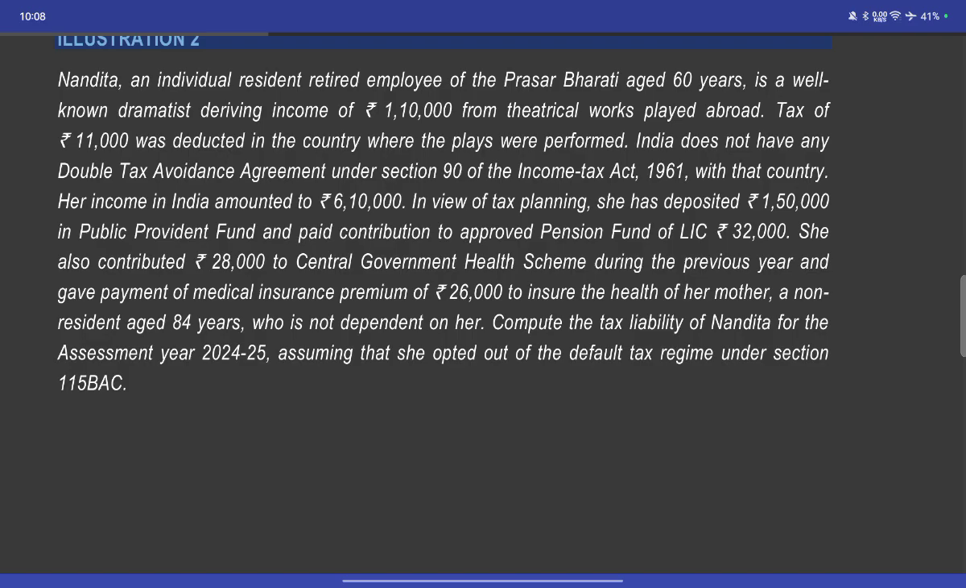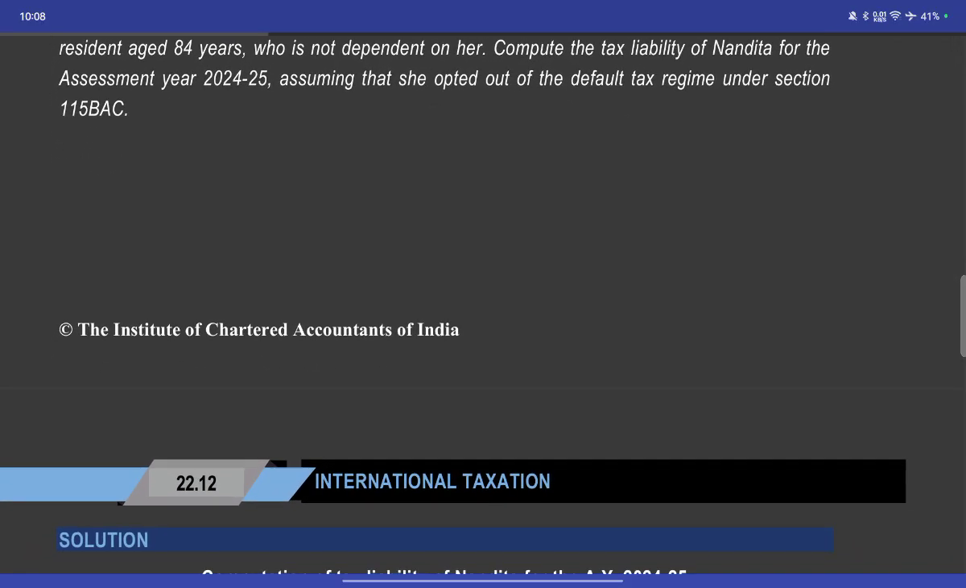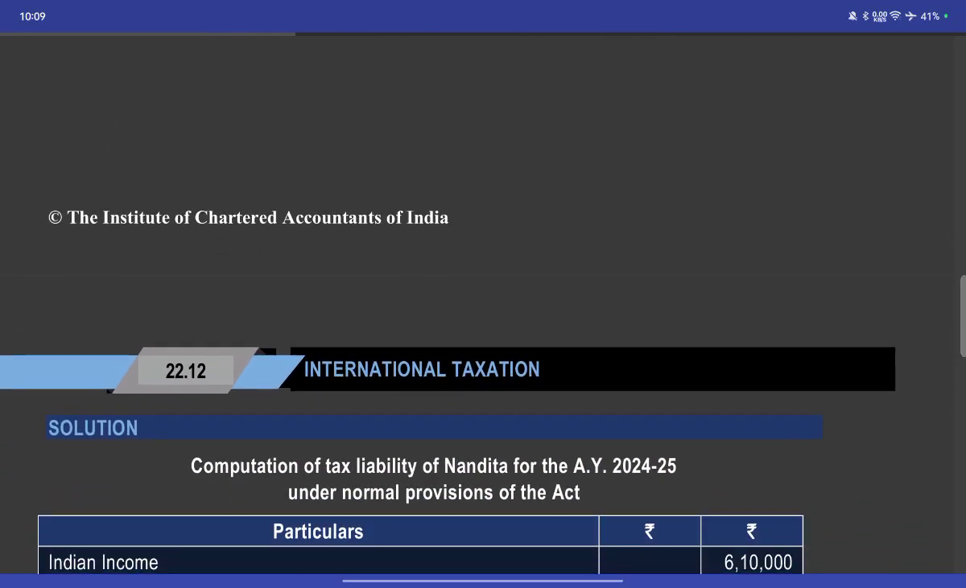With a view to tax planning, she deposited 1 lakh in the Public Provident Fund, and paid contribution of 60,000 and a contribution of 8,000 to the public fund. In the previous year, she paid medical insurance of 36,000 and medical expenses for her non-resident mother, aged 84, who was non-dependent. Compute the tax liability of Nandhi for the assessment year, assuming she opts out of the default tax regime.